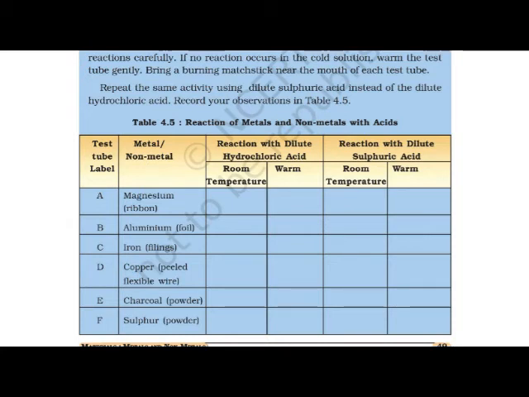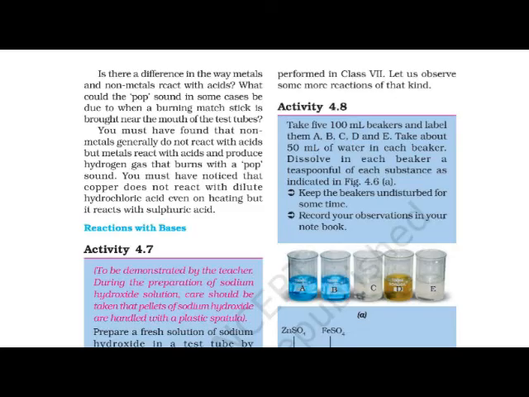One more thing we have to do here: we have to conduct all these tests again with sulfuric acid. Means in place of hydrochloric acid, we use sulfuric acid. If the reaction does not take place, we have to warm the test tube. We must observe; observation is most important in any chemical reaction. Now what will happen? Let me see on page number 50, the result of the reactivity.